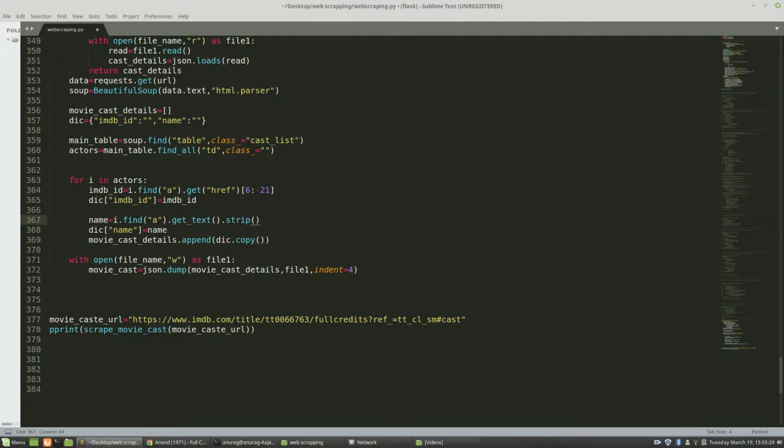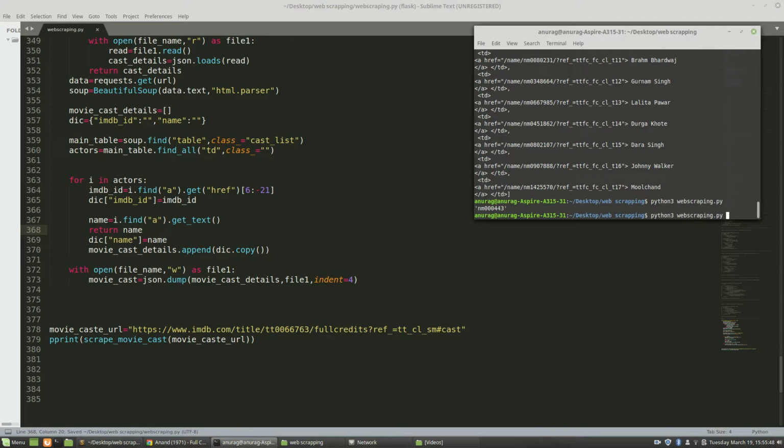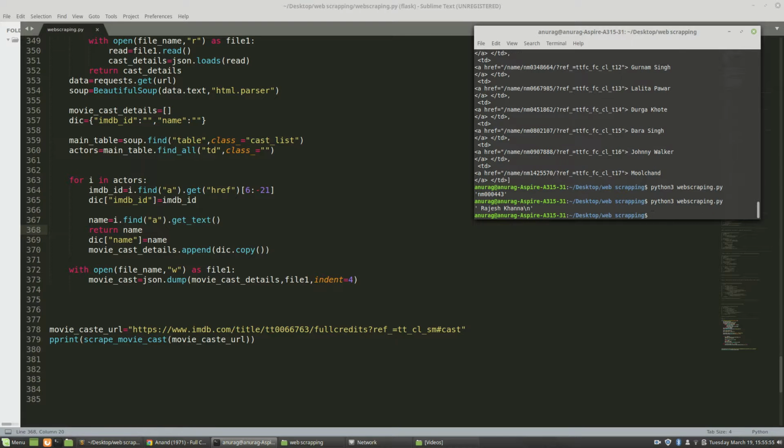First of all I will show you what will happen if I don't use strip. If I return just name, sorry, I made a mistake, I wrote main, yes, name. If we return name here, the name will come, but you can see there are some mistakes, newline and space errors. So to remove these extra spaces I am using .strip here.